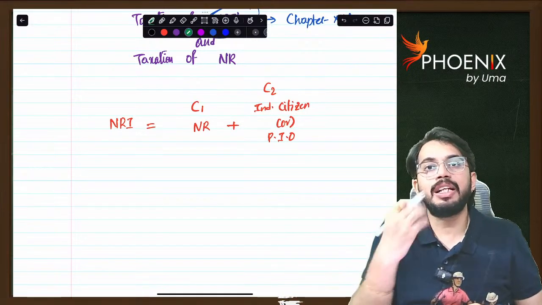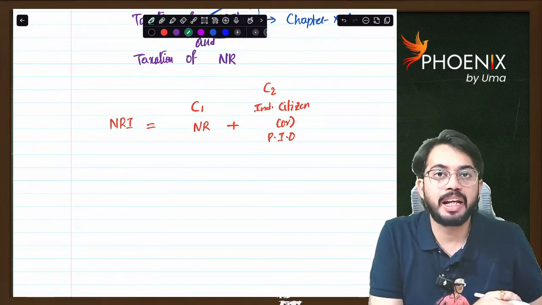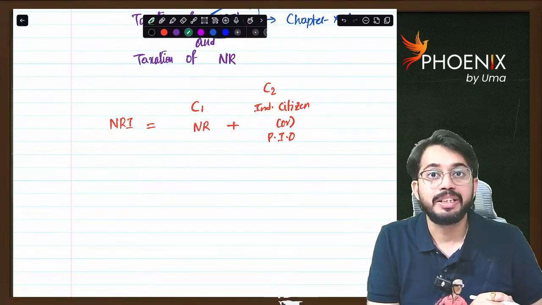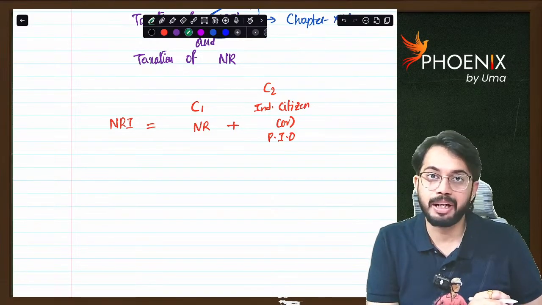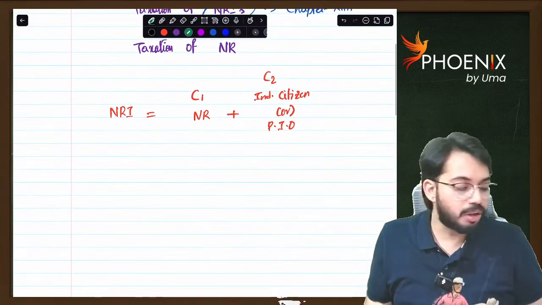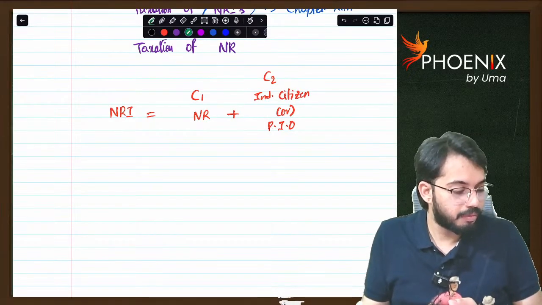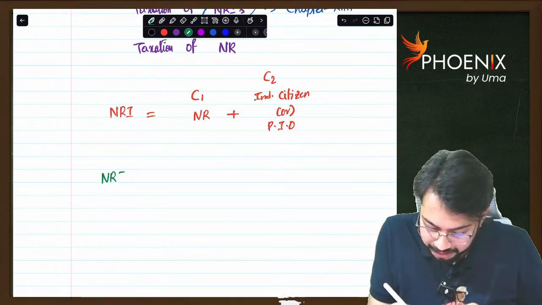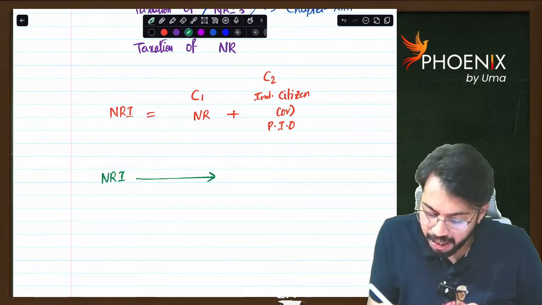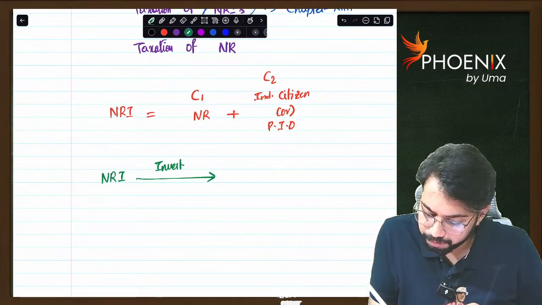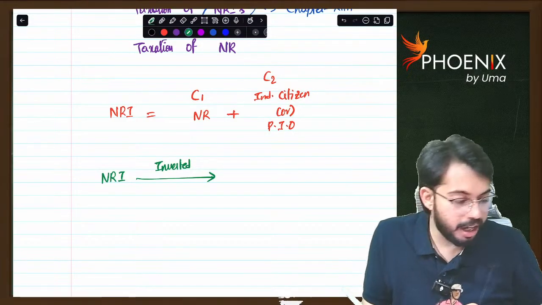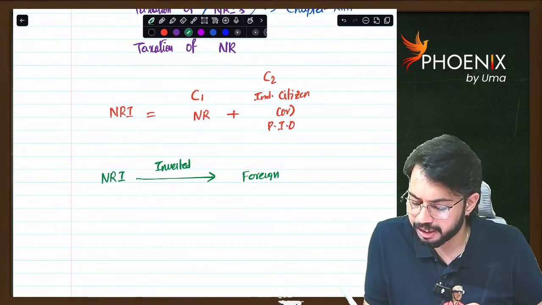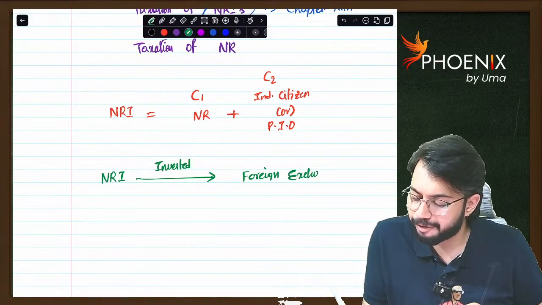For non-resident Indians, certain benefits are given under income tax. Those benefits are given as per chapter 12A. What are those benefits? Let's say a non-resident Indian invested in a foreign exchange asset. What do you mean by foreign exchange asset?